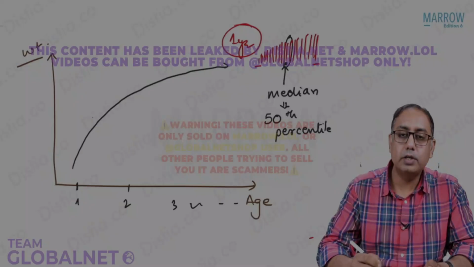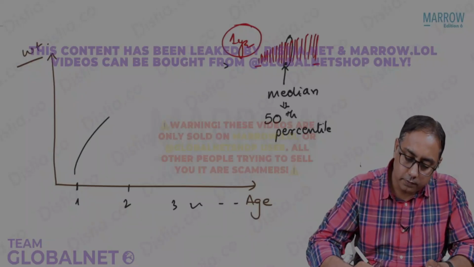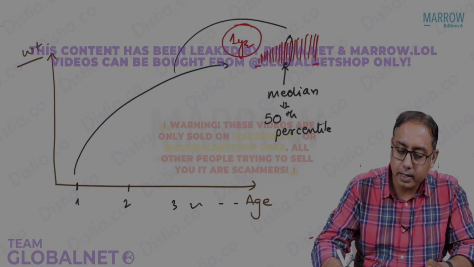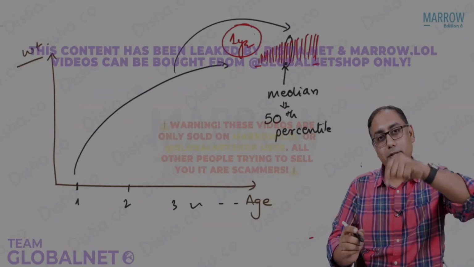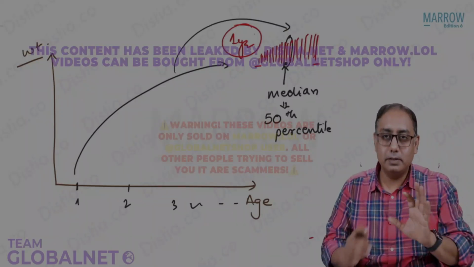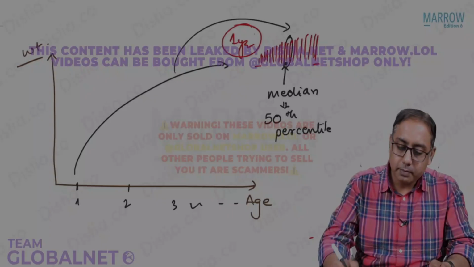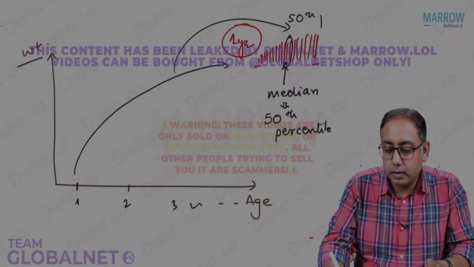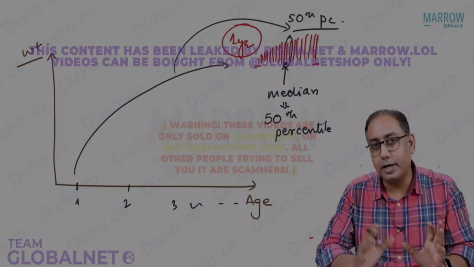So what is this first curve lying at? This first curve is lying at what? It is the 50th percentile of some children in your area. So this is the 50th percentile of the weight.